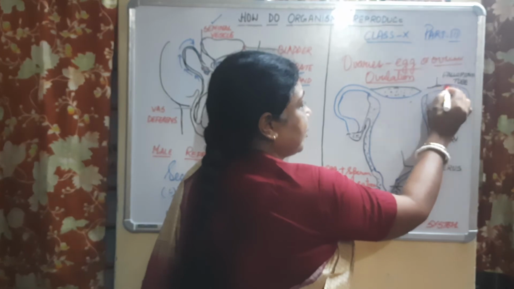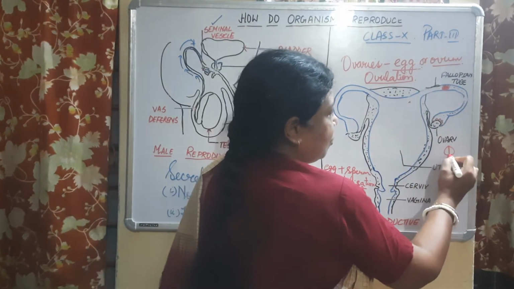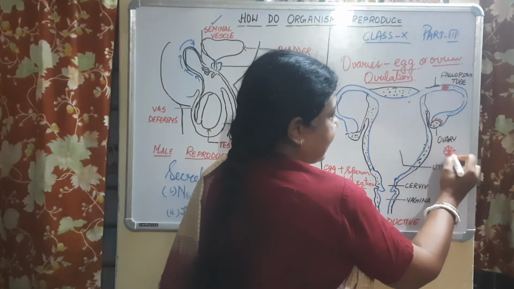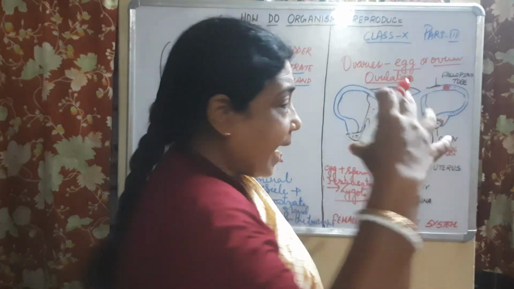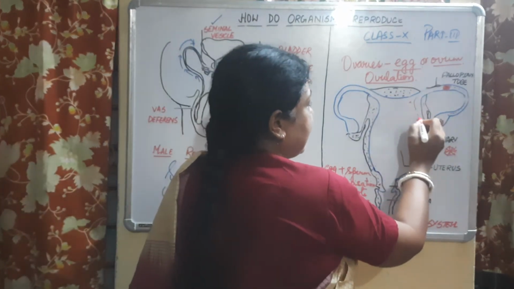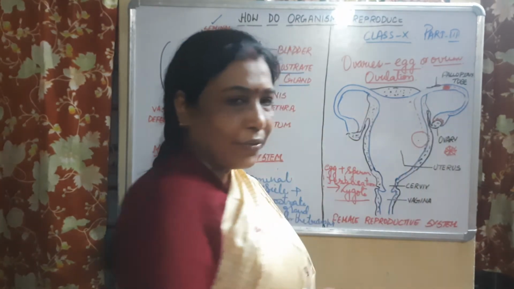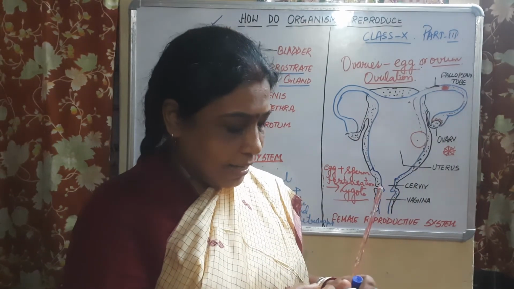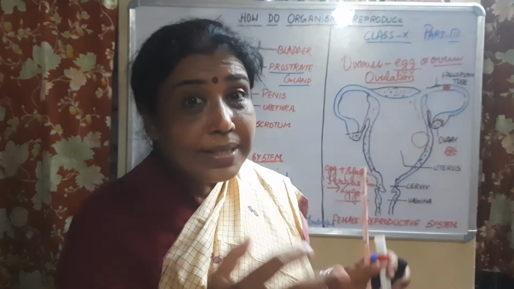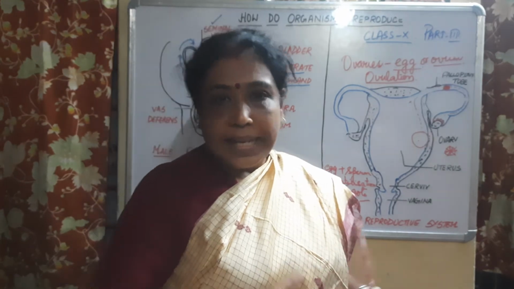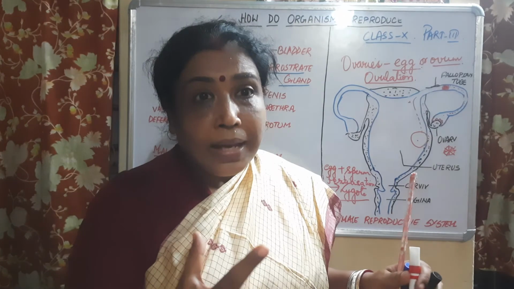Is it clear? So now suppose there is fusion and there has been formation of zygote. The zygote will keep on dividing, okay? 2 cells, 4 cells, 8, 16, then 32, and so on, and at the 32 cell stage, it will come to the uterus and try to fix itself in the uterus. Why? The uterus is a muscular structure capable of enclosing that growing embryo. And what else?